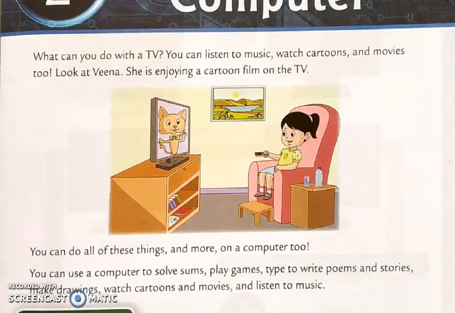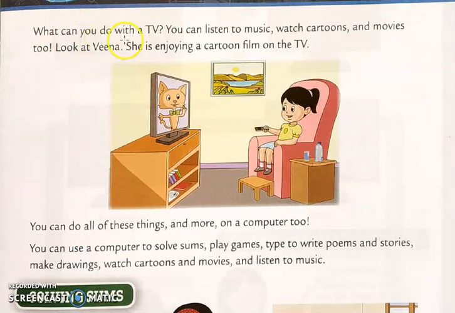Now let us see. What can you do with a TV? You can listen to music, watch cartoons and movies too. Look at Veena. She is enjoying a cartoon film on the TV. Now, what is the name of this girl? Veena. What is she doing? She is watching a cartoon film on the TV. This is a TV screen. You can also listen to music, watch cartoons and movies on the TV.